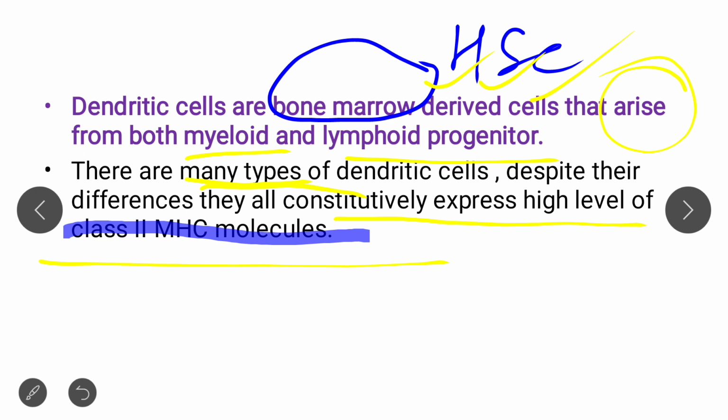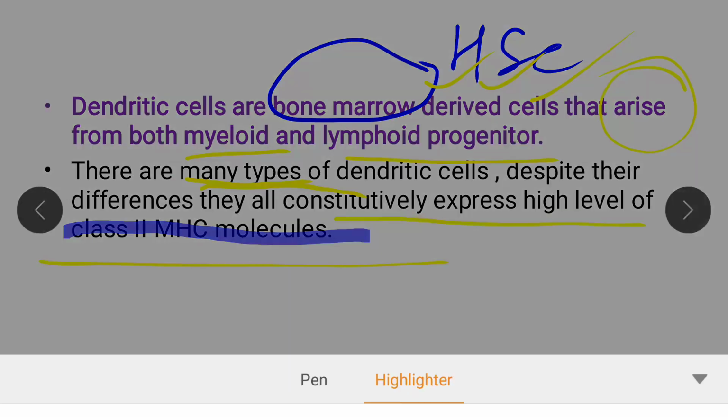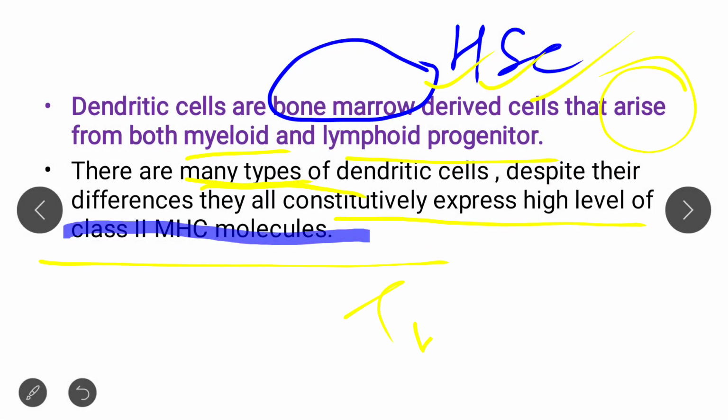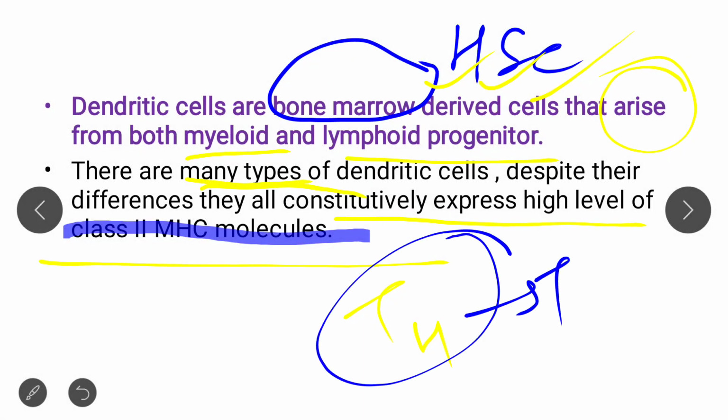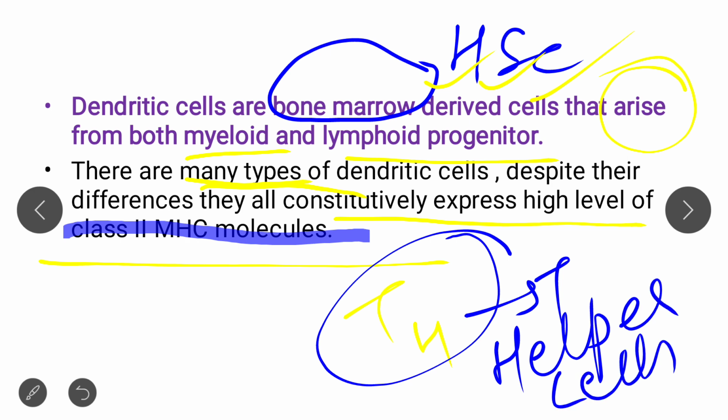They present antigen to TH cells. TH cells are basically T helper cells. They present this antigen to T helper cells, and that's why they belong to the class 2 MHC molecule. You have to keep these things in mind.